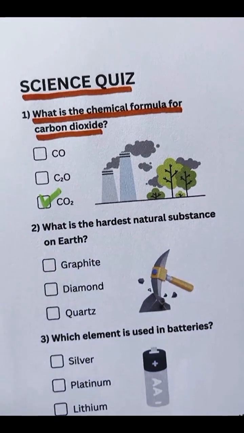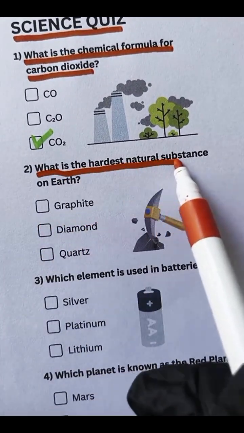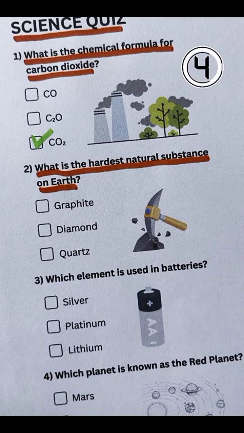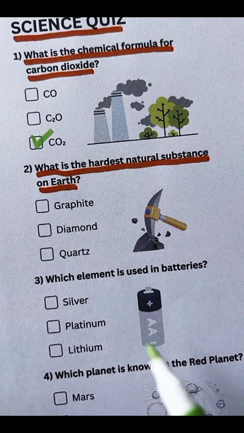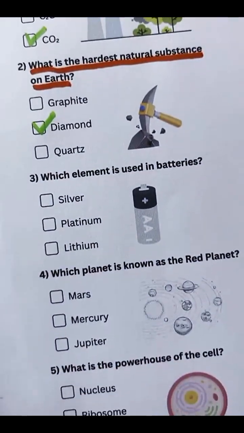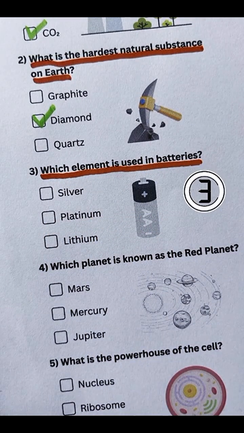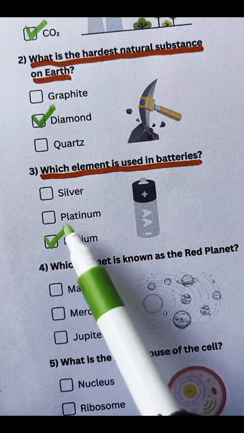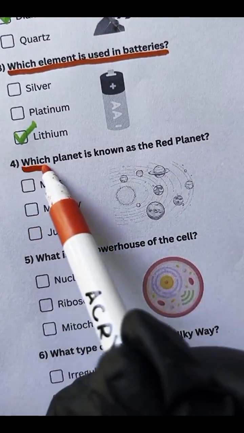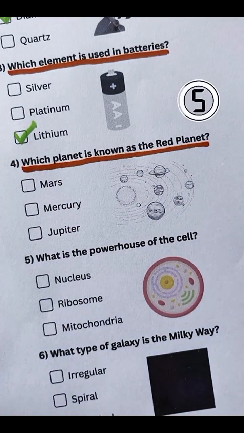CO2. Question 2. What is the hardest natural substance on Earth? Dynamite. Question 3. Which element is used in batteries? Lithium. Question 4. Which planet is known as the Red Planet?